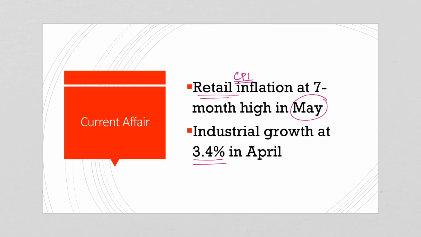So retail inflation has risen for the 4th consecutive month in the month of May. And industrial growth, if compared to the previous month, that is the month of March, has taken a good step ahead in order to grow at 3.4%. So this is good news, and retail inflation levels we will analyze later in this lecture. So this is the current affair. We will be discussing all the topics that we mentioned in the beginning of this lecture.